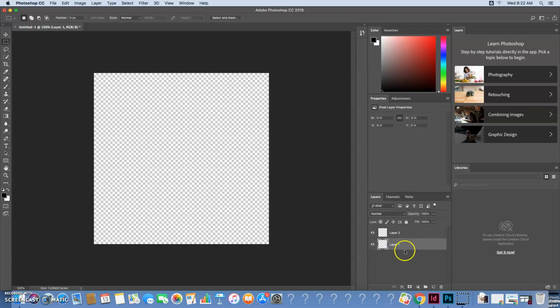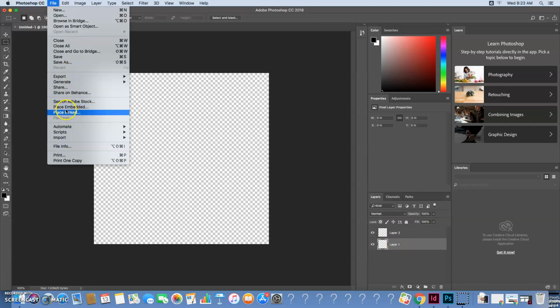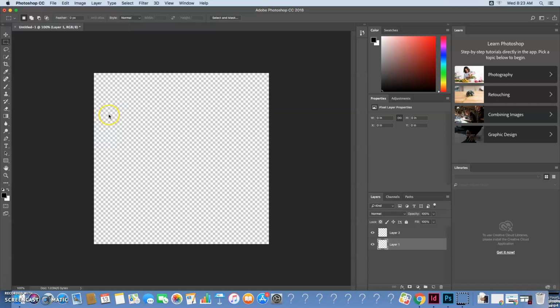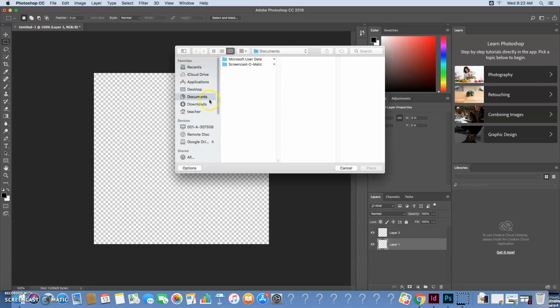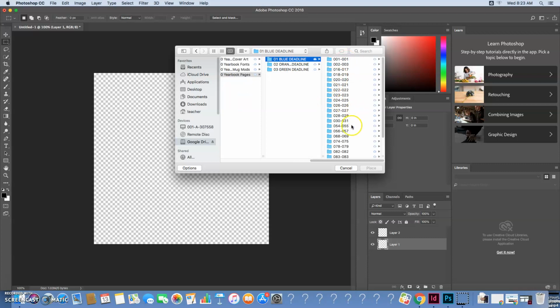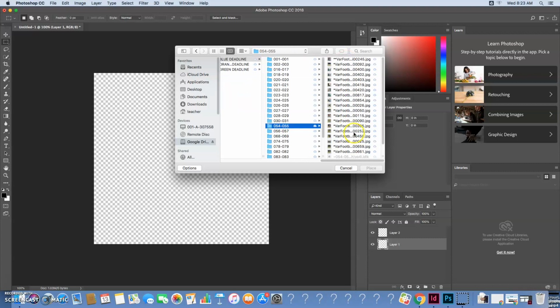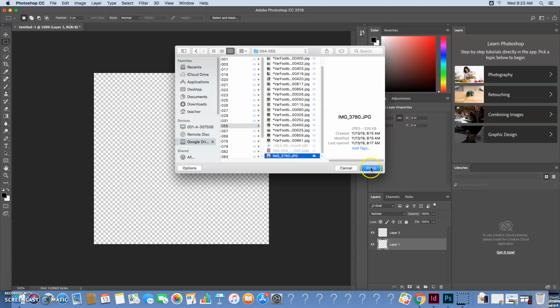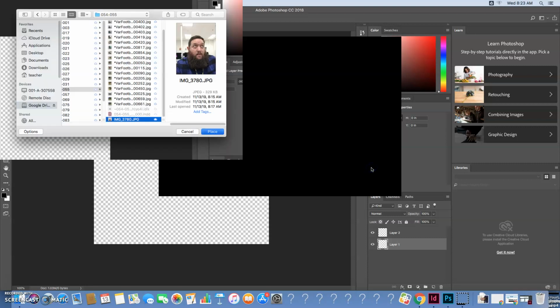On layer 1, I'm going to click that, because whatever layer you have clicked on is the one you're working on. I'm going to click that, and I'm going to say File, Place Embedded. And what I'm going to do is bring in this picture of the person I'm quoting. It's going to let me choose that. And I know where I saved it. I saved it on the Google Drive, Shared Drive, Holmes Journalism, 2020 Yearbook, Yearbook Pages, the correct deadline. And then I have it saved in here, so I'm going to go grab that, and I'm going to say Place.